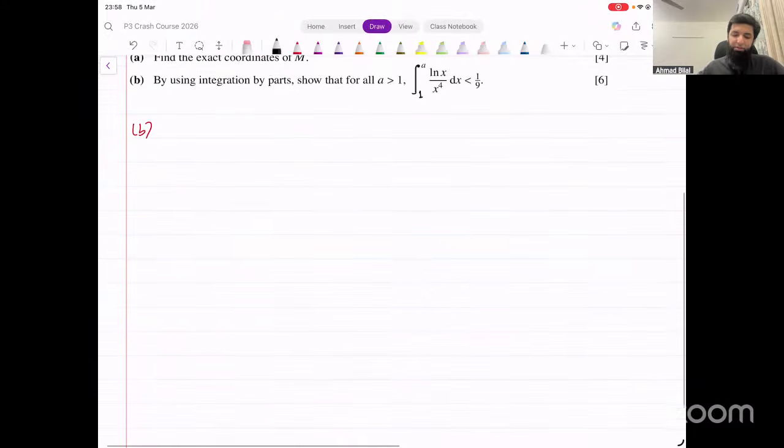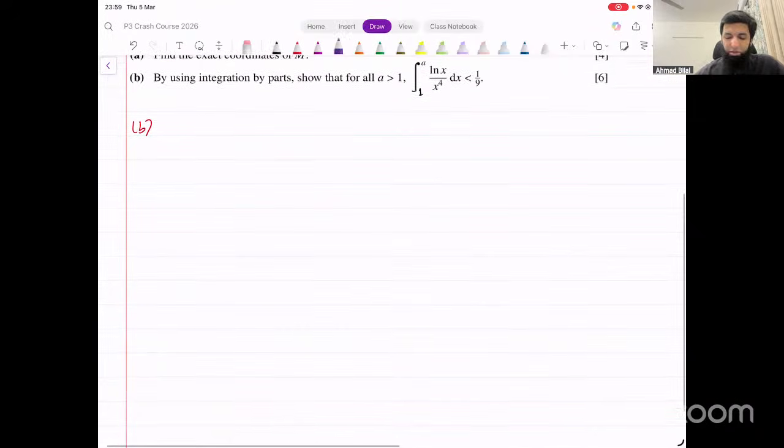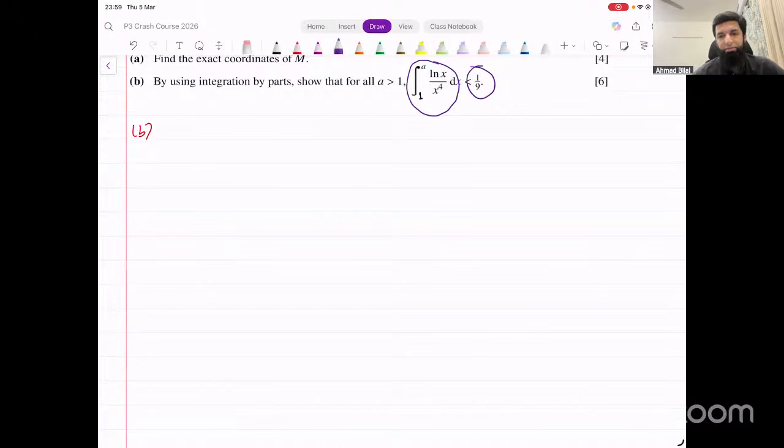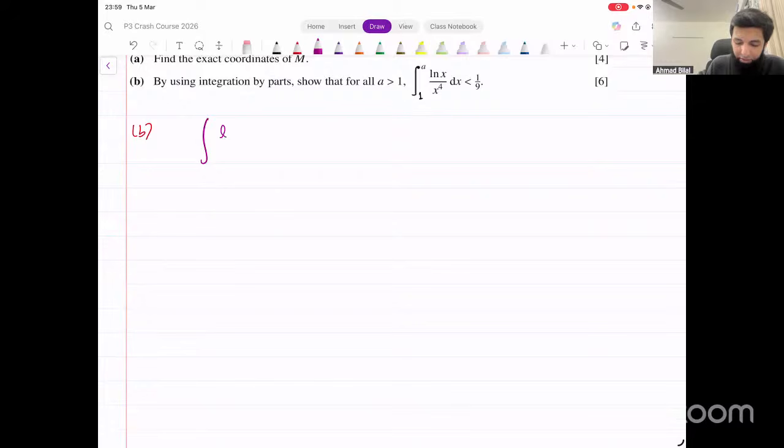Okay, so it says by using integration by parts, show that for all a greater than 1, this integral is less than 1 over 9. How do we show this? Let's start with this. This is integration by parts. They've given you a hint. Ln x divided by x raised to power 4. We need to integrate this. Limits are from 1 to a.